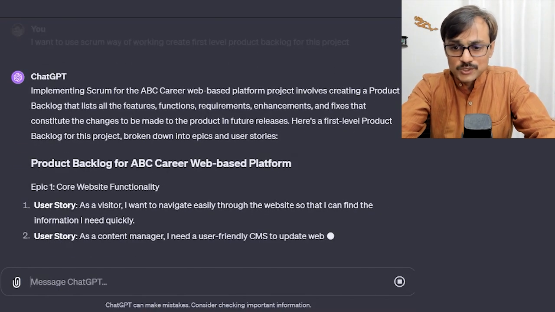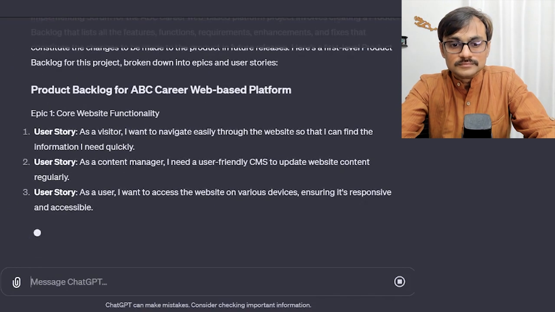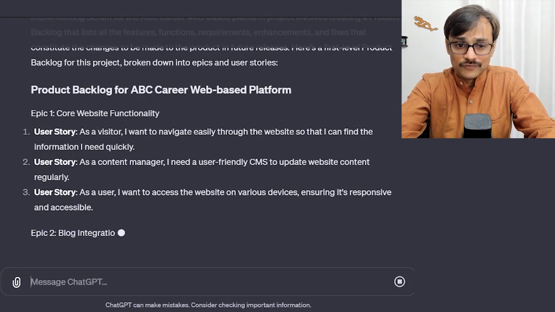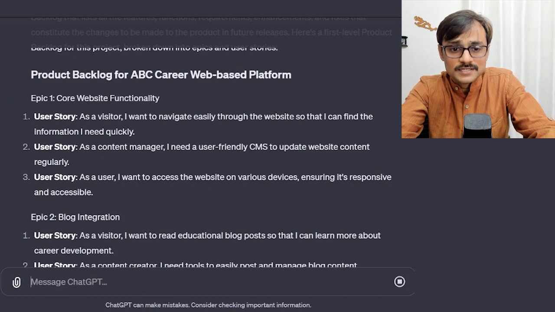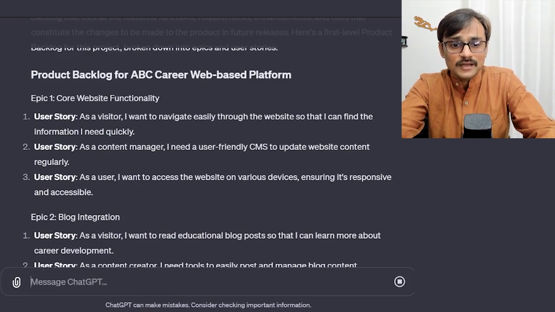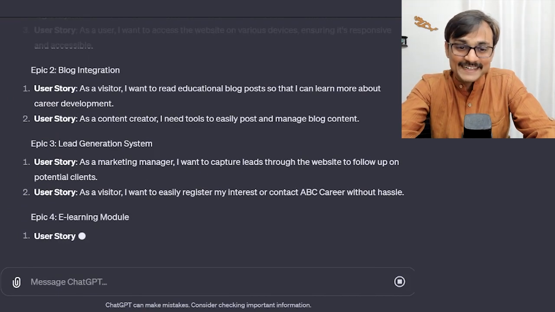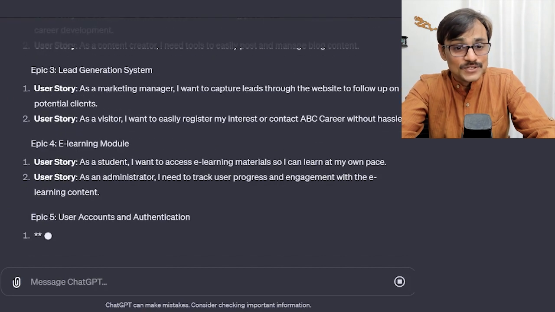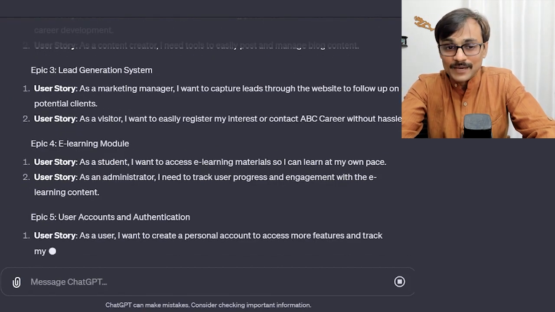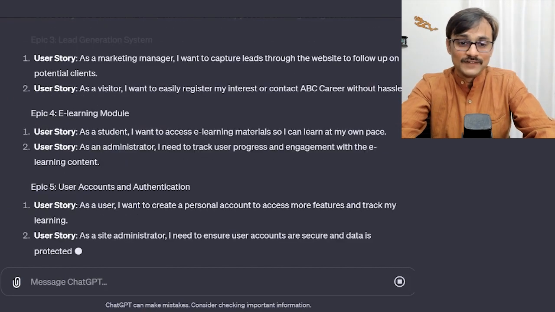So now the mode changed to Scrum, and there is an Epic, core website functionality, which has a user story. Then there is Epic 2, blog integration, which has some user stories coming in. We have Epic 3, a lead generation system. We have an e-learning system.